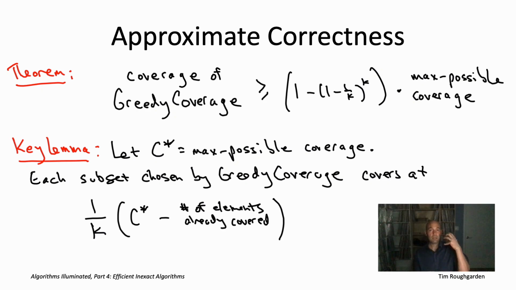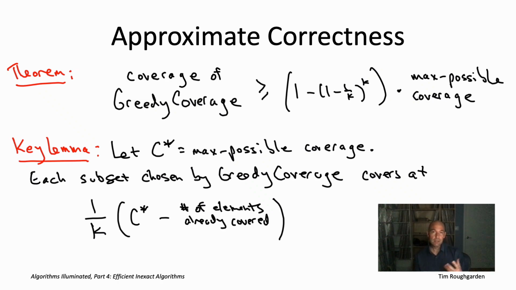So that's the key lemma, and there are now 2 remaining orders of business. So first of all, we need to prove this key lemma. We need to see why this is true. The greedy algorithm does indeed make healthy progress in every iteration. Then we have to show that this lemma, that this healthy progress, actually does result in a good approximate correctness guarantee. So we'll do each of those in turn.